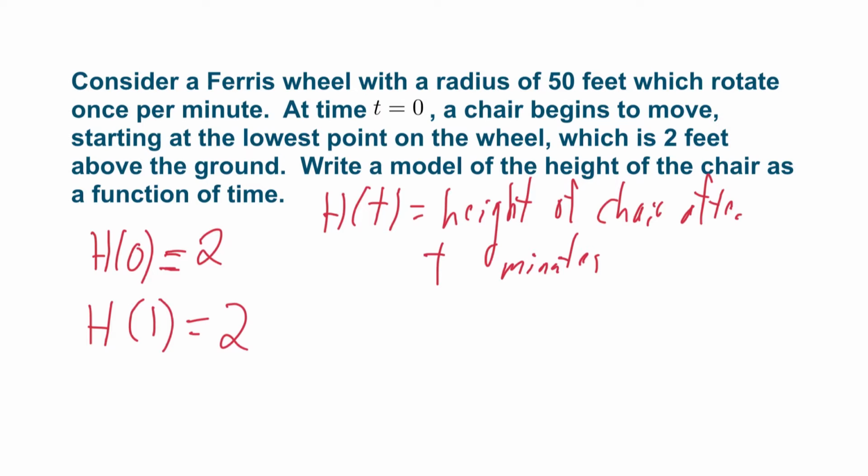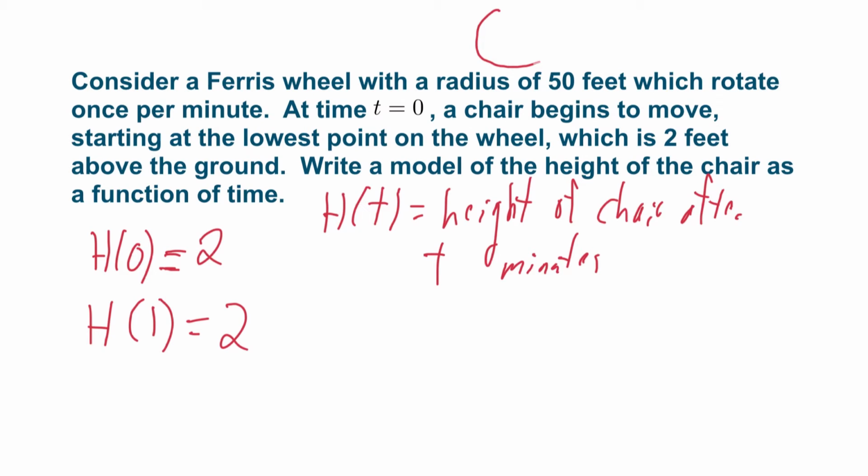Well, that's not really very helpful. All this really says is that I start somewhere, and then after a given amount of time, I get back to where I started. How do I fill in the real details of this function? How do I really get the meat of this function? Well, I want to use the fact that at the top, I know how high I am, because the radius of this wheel is given. It's given as 50 feet, which means my picture is like this. I start at 2 at the bottom, and then at the top, I've added 100 feet. Because the diameter is 100, so at the top I'm at 100 plus 2, so 102. So I know that h of 0.5 is equal to 102.